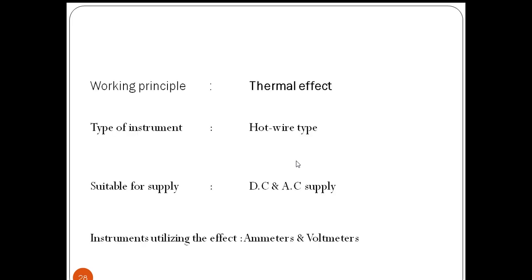The next effect is the thermal effect. Based on the thermal effect, the type of instruments which are working are hot wire type. These work on both direct current supply as well as alternating current supply. The instruments utilizing this effect are ammeters as well as voltmeters.